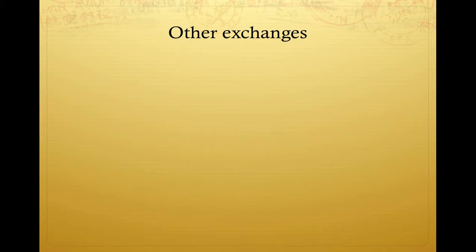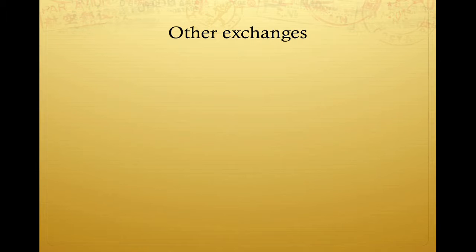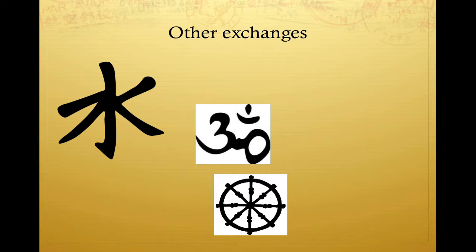Other exchanges. Trade networks facilitate the exchange of a lot more than just economic goods, and this section reminds us of some of the significant examples of this process. First, the spread of crops to the Middle East caused the development of new irrigation systems, such as the Qanat system, which, as you can see here, is a way of tapping into water on a hill that's below the water table. So you dig a well here, and then you dig a channel underground that funnels the water to your irrigated land. In addition to this technology, disease also spread, leading to the collapse of empires such as Rome and China. Finally, the major cultural traditions changed as they spread, especially Confucianism, Hinduism, Buddhism, and Christianity.